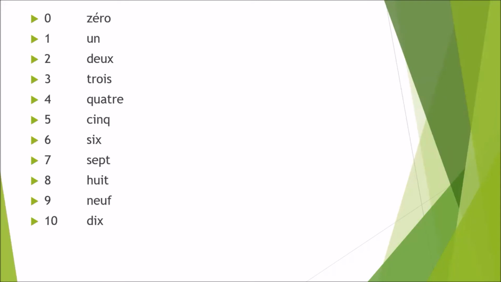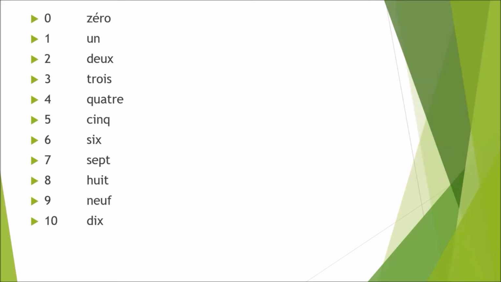Third is trois, because O and I has the sound wa. 4 is quatre, because QUA has sound ka. 5 is cinq.